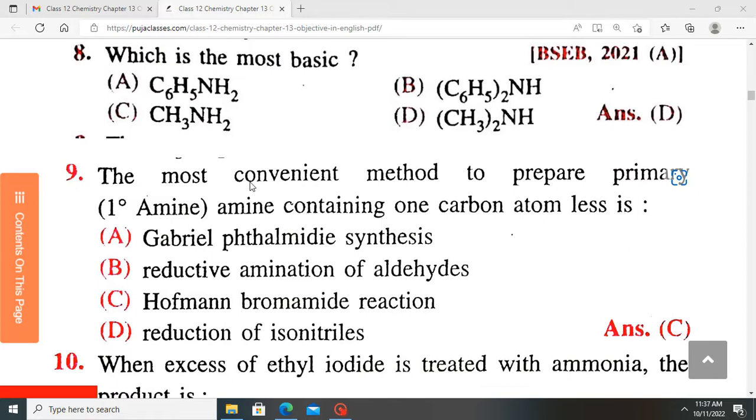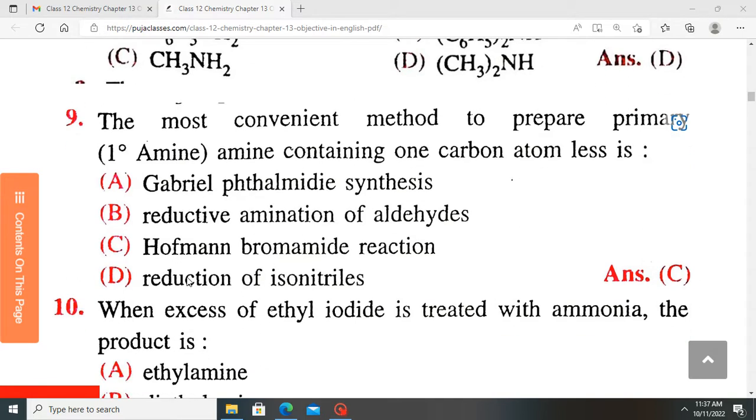The most common convenient method to prepare a primary amine containing 1 carbon atom less is. So which of these gives a primary amine with 1 carbon atom less? Is it Gabriel synthesis? Is it reductive amination? Is it Hofmann's reaction or reduction of isonitriles?